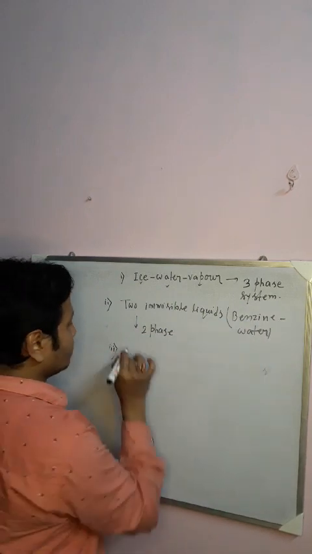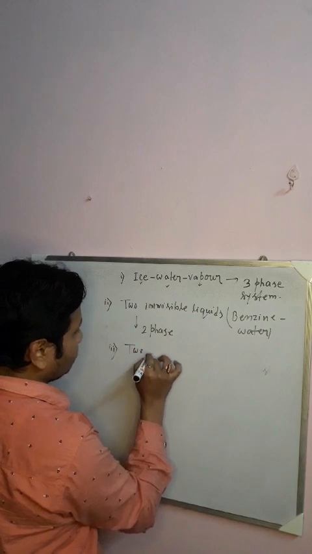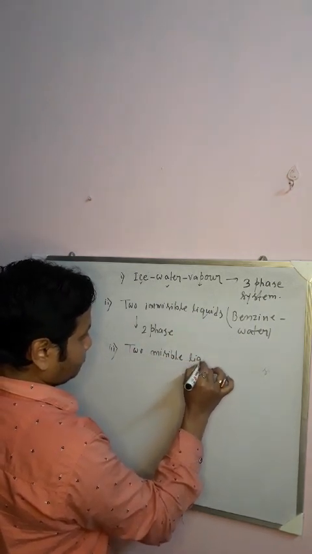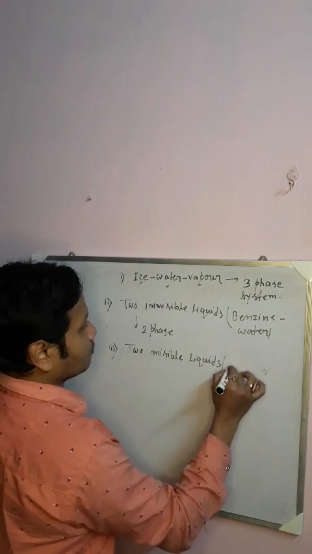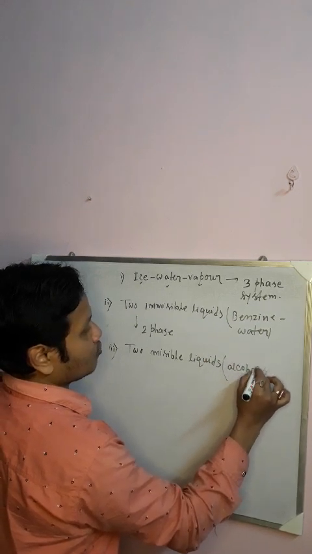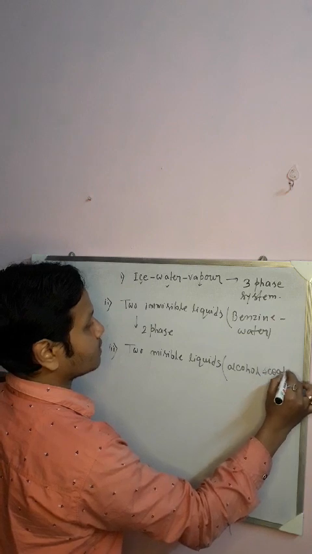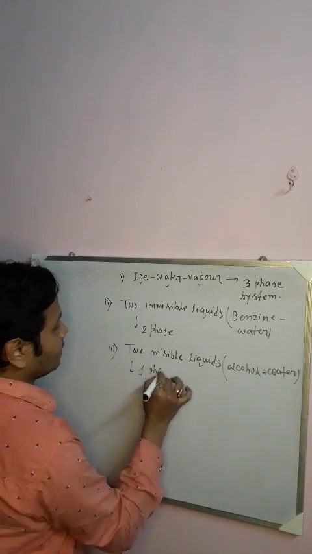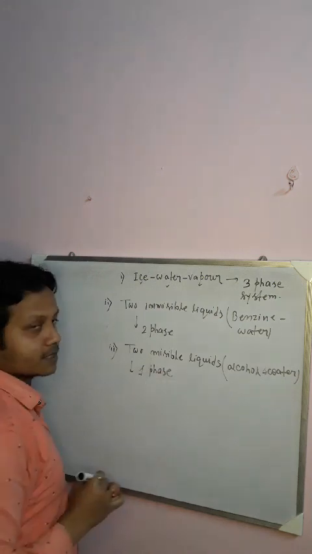Now if you take two miscible liquids, say alcohol and water, it constitutes a single phase.